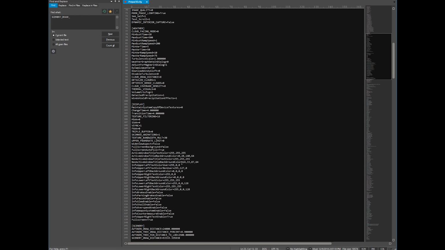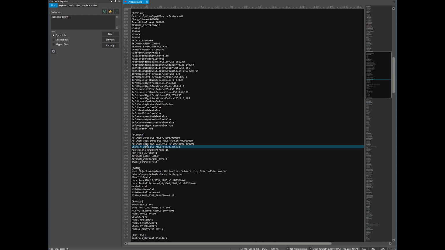What this value will do, the scenery draw distance, it will actually allow you to see the airport load from further away. And obviously, it's not just the airport, but it's AutoGen. A lot of scenery items will load from much further away. And this is obviously going to put more stress on memory usage and possibly FPS as well. Like I said, the maximum value for this is 128,000. But what you have to do is set it in the UI and then go in and manually change this value.